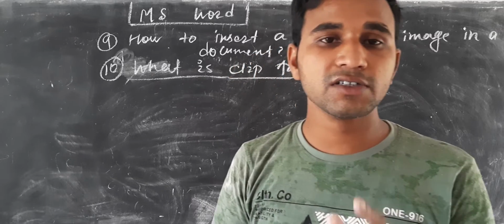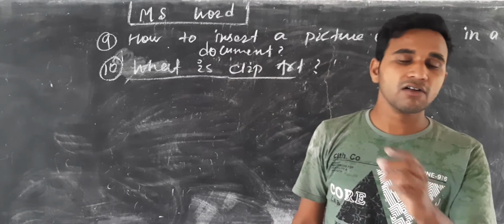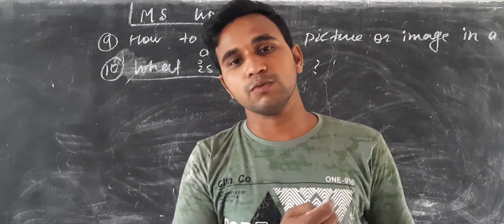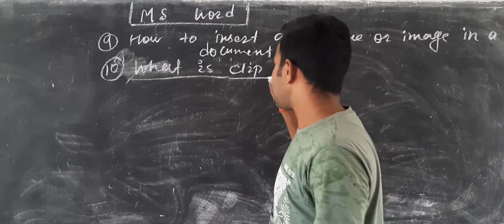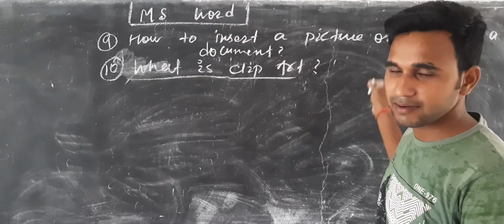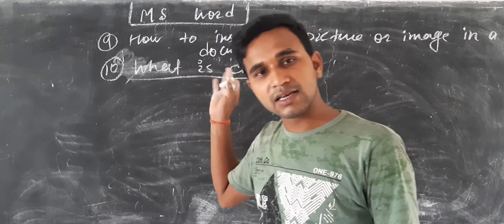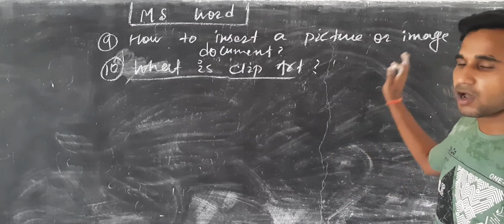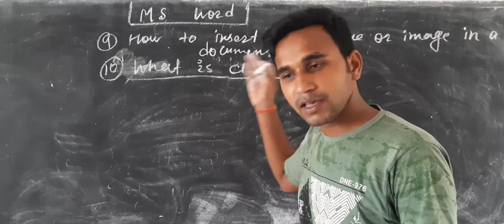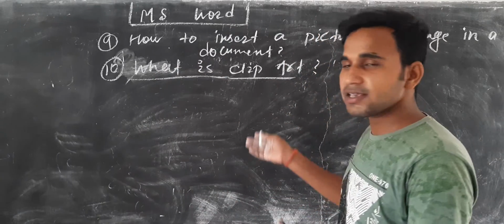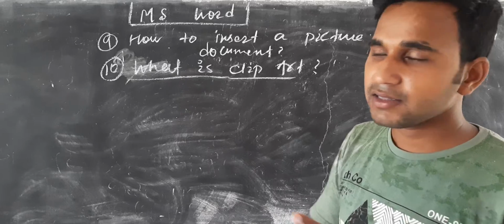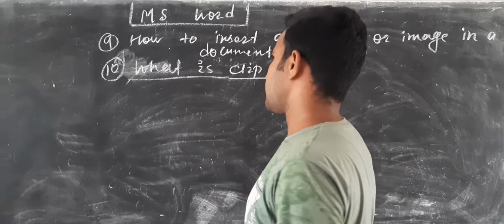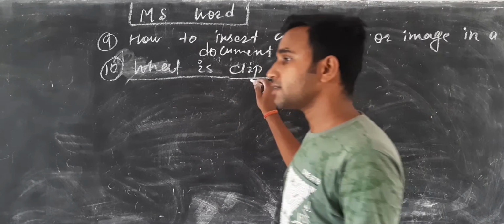So first of all click on insert tab. Second, click on ClipArt from the illustrations group. After that ClipArt will appear in the right pane. And you can type the name of the picture and click on the search option. So our document will be what? Results will appear in the right pane. From the right pane we can select the pictures. When selected, they will be inserted where? In our documents. So this is what ClipArt is.